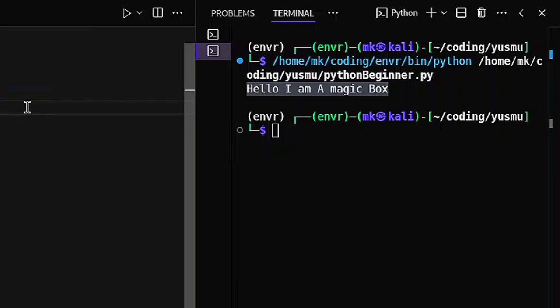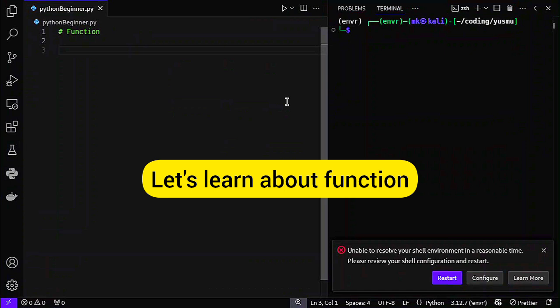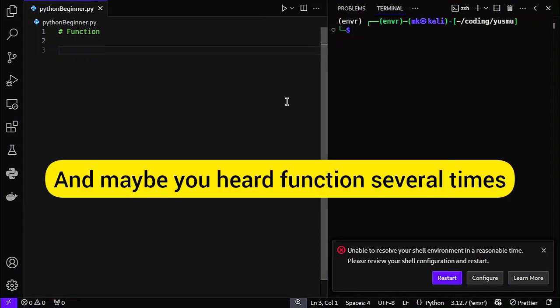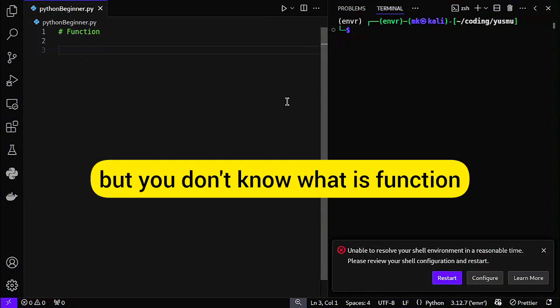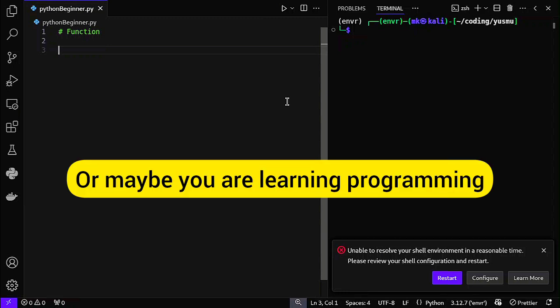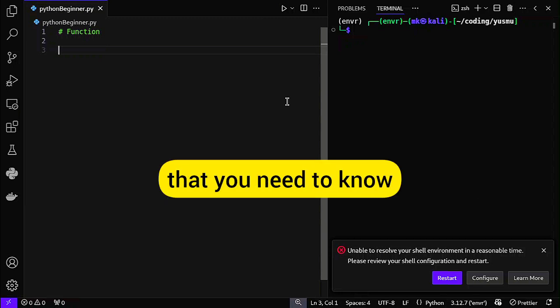Is that I use function and magic box interchangeably. I just want you to understand the concept of that magic box is the same thing as that of function. Let's learn about function. What is function? And maybe you heard function several times, but you don't know what is function. Or maybe you are learning programming, you come to the point that you need to know what is function.